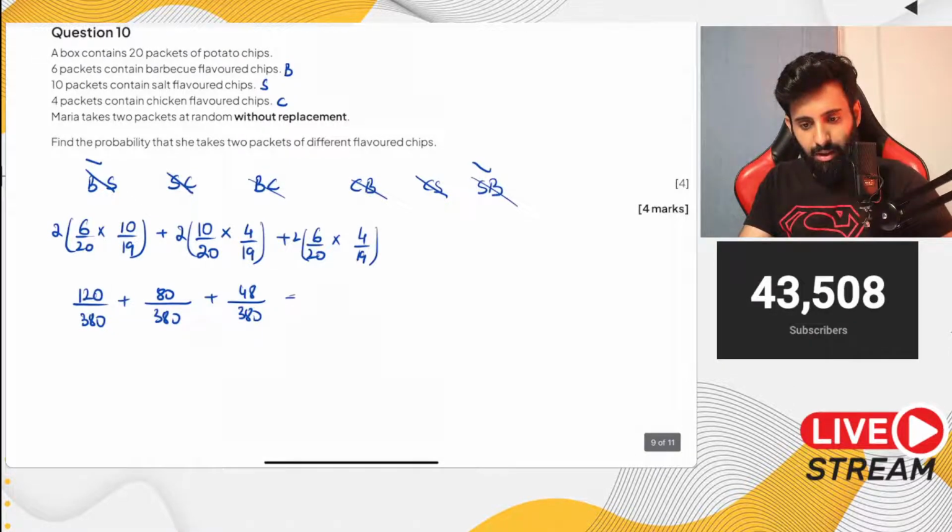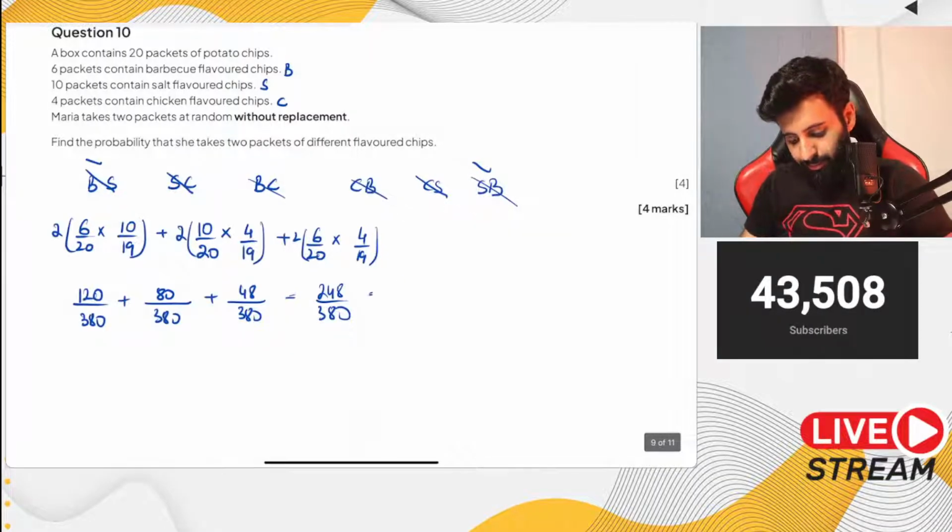Okay, so 120 plus 80 plus 48. So that's equal to 248. 248 upon 380. Let's see, what do we get? So we get 62 over 95. And there you go. That's that.